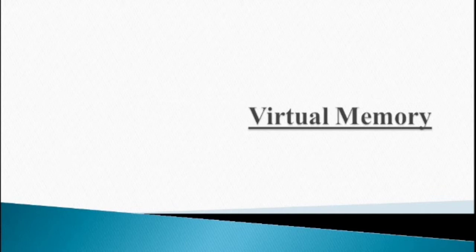Process means program in execution. So main memory cannot hold the full process. So part of the process will be in a memory. The remaining part of a process will be in a virtual memory.